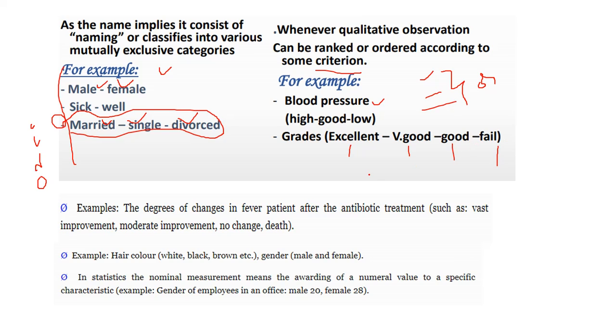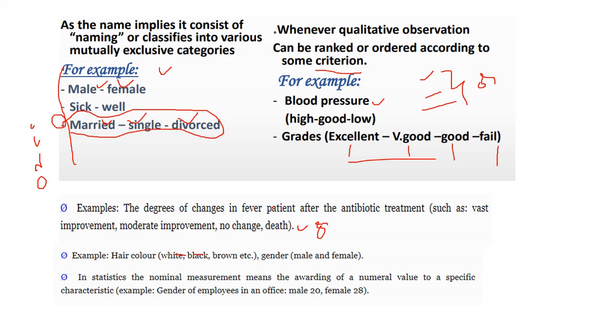These are all ranking systems. When you deal with ranks, we can say it is ordinal data. A few more examples: the degree of change in a fever patient after antibiotic treatment, such as vast improvement, moderate improvement, no change. This is an example of ordinal data. Examples of nominal: hair color, white, black, brown, etc.